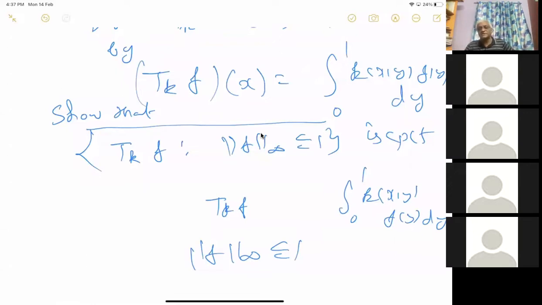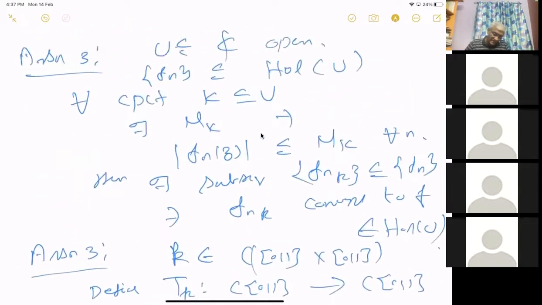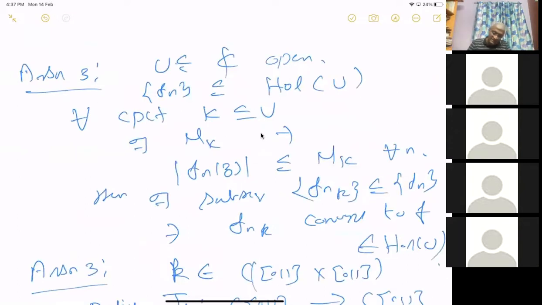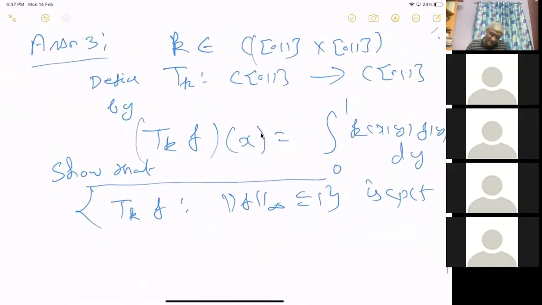Then k is continuous. Then you do some inequality, and you get this, which is very similar to what we did in the earlier one. Anyway, this fact is used in the Riemann mapping theorem. If you have already seen it, it's fine. So this is another assignment, about the Arzela-Ascoli theorem.